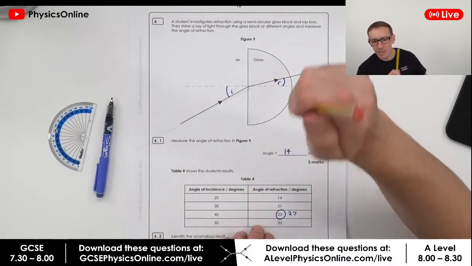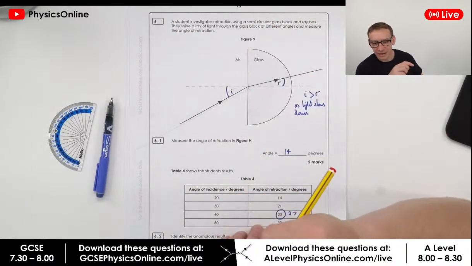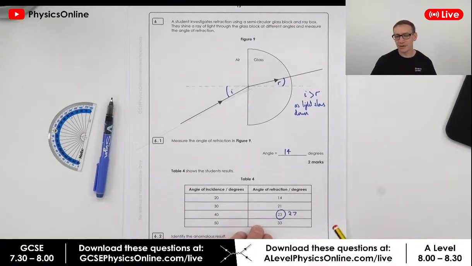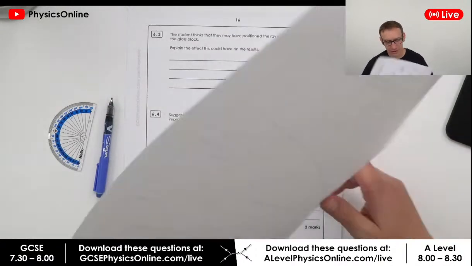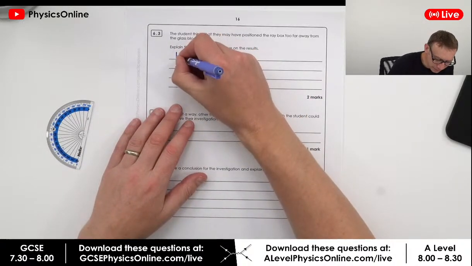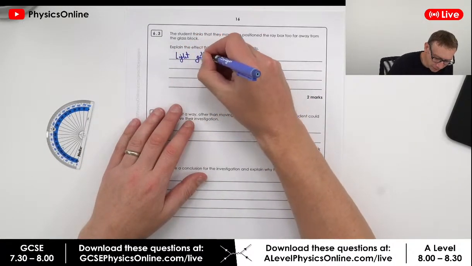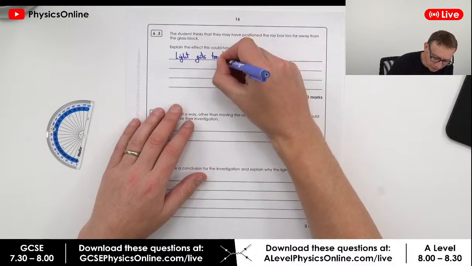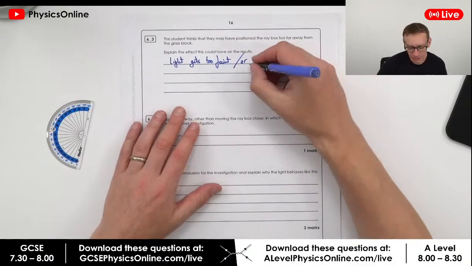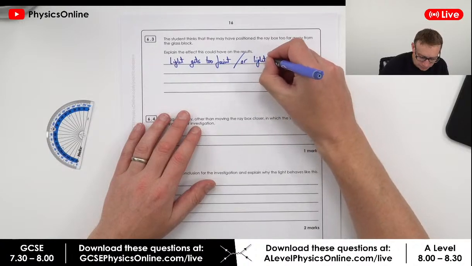Okay, so we've got people like Slow-Mo saying that the light could be more faint, meaning the accuracy of the angle is affected. Yeah, so one way is that maybe the light gets too faint, even in a darkened room, or you could say that the light is too spread out.